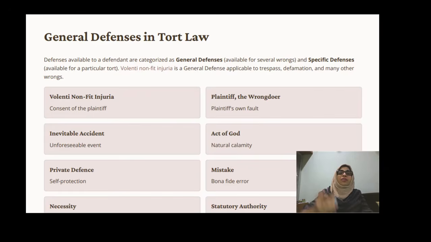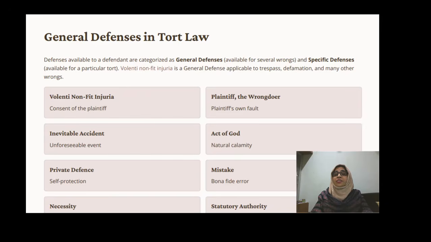So there are various general defenses which support and help the defendant. What are those? The first is volenti non fit injuria. I'll just go with a one line explanation now, and later on I'll try to go through various case laws also. It is nothing but consent of the plaintiff. Suppose the plaintiff has given consent, then how is the defendant liable, how is the defendant responsible? So that's why it is a good defense for the defendant.